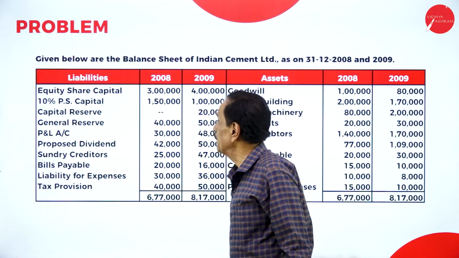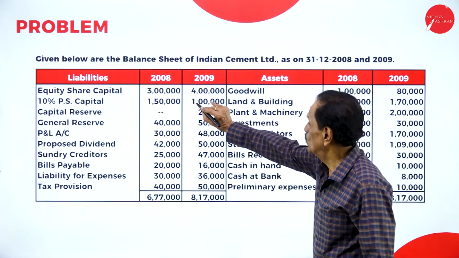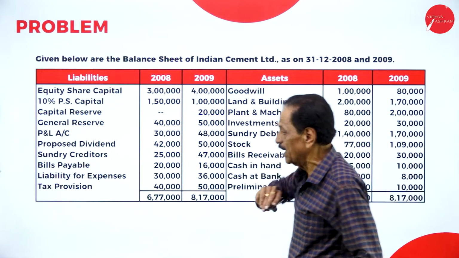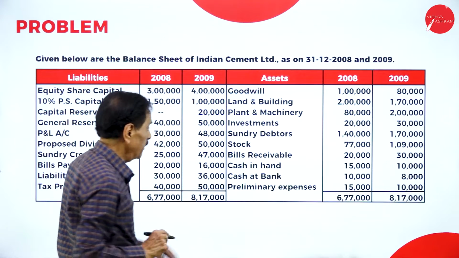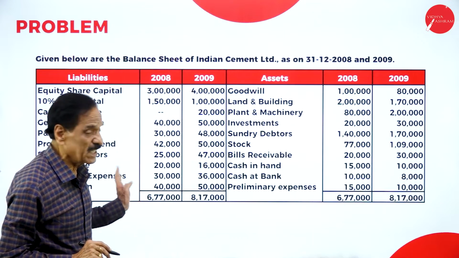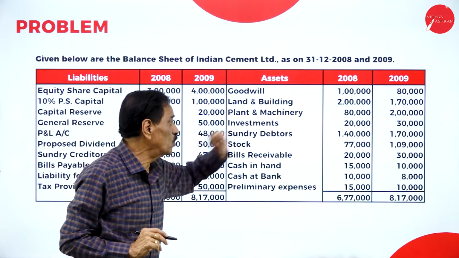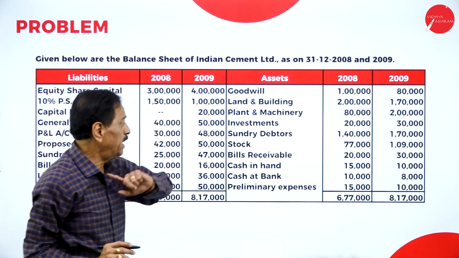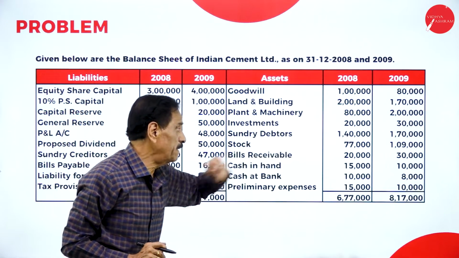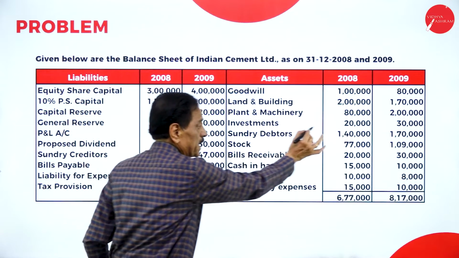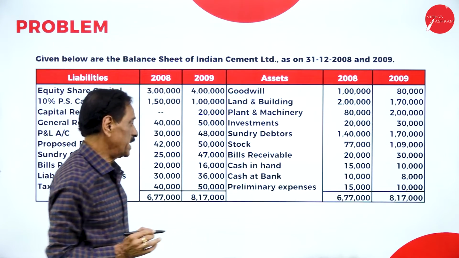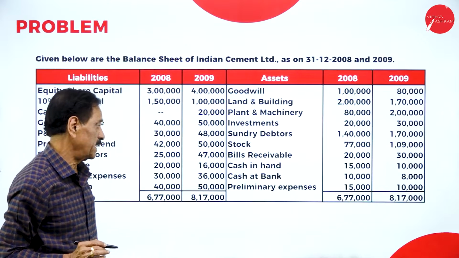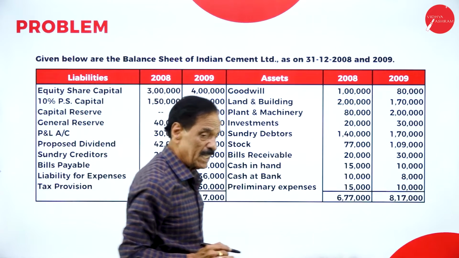They have given the balance sheet of two years, 2008 and 2009. So we have to bifurcate which are the fixed assets and which are the current assets. Goodwill is a fixed asset, building is a fixed asset, machinery is a fixed asset, investment will come here, whereas debtor is a current asset, stock is a current asset, bills receivable is a current asset, leaving the cash in hand and cash at bank.